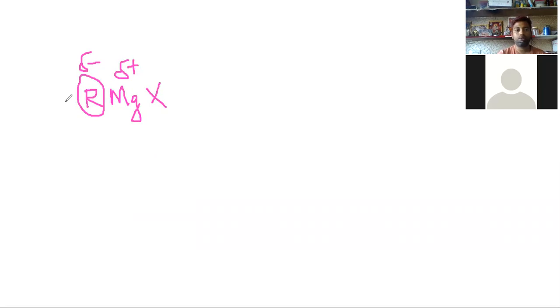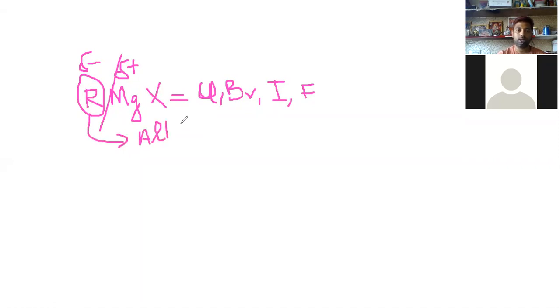This X denotes chlorine, bromine, iodine, or fluorine, and R is an alkyl or aryl group. So this is our Grignard reagent.